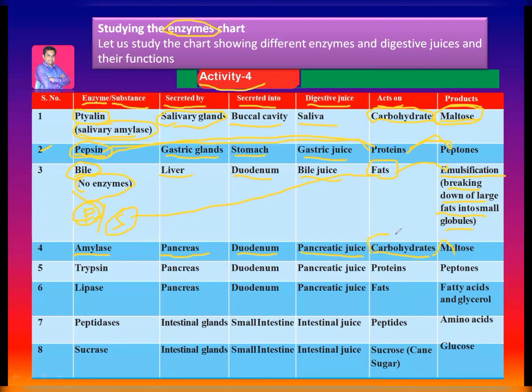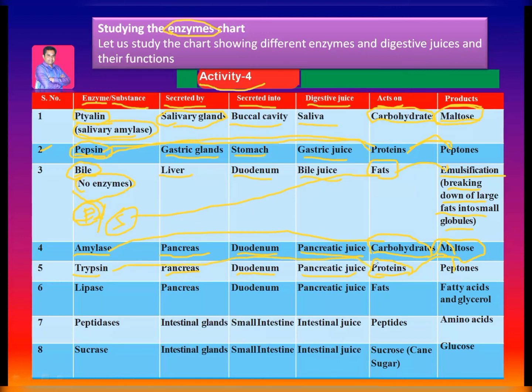So complex carbohydrates are converted into a simple carbohydrate, maltose, by the amylase enzyme. Next, the fifth one, trypsin, is also secreted by the pancreas into the duodenum, in pancreatic juice. It acts on proteins, so proteins are converted into peptones by trypsin.